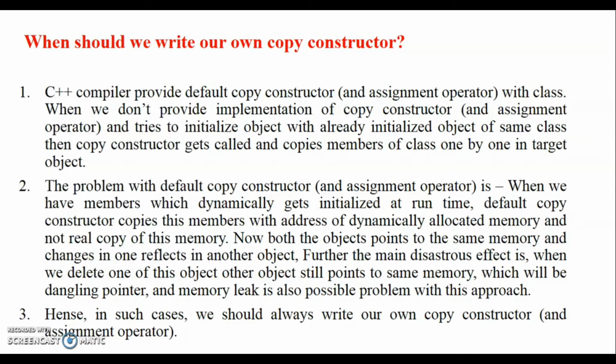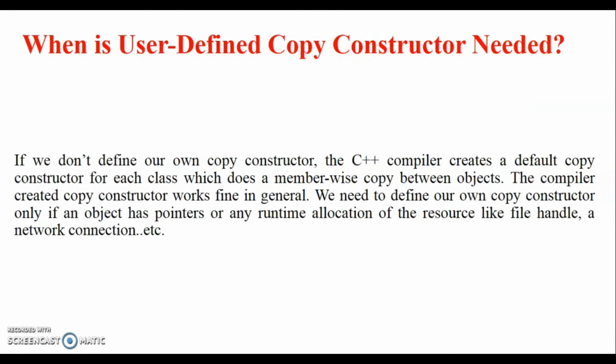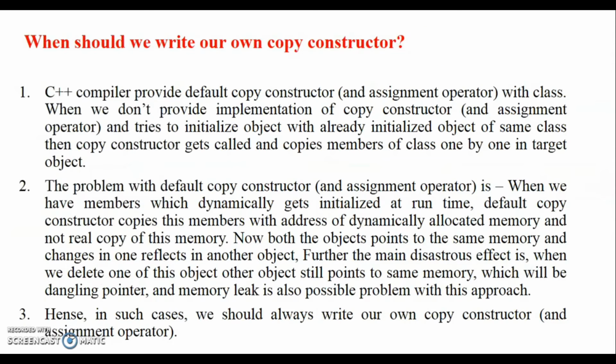When should we write our own copy constructor? So this is the same question. Here I answered a little bit briefly, so here we will discuss in detail when we should write our own copy constructor. When we do not provide an implementation of the copy constructor, the compiler tries to initialize an object from an already initialized object of the same class, then the copy constructor is called and copies the members of the class one by one into the target object.